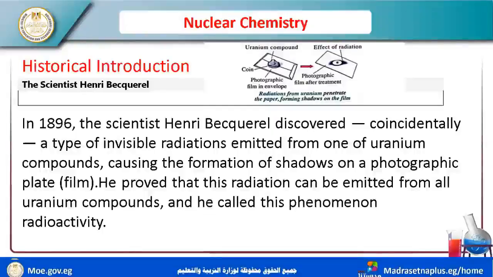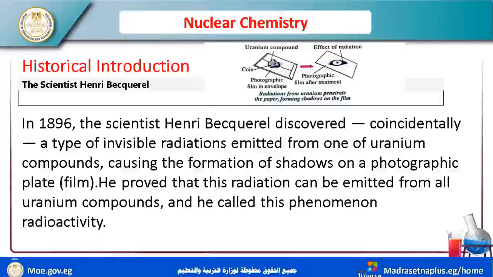These invisible radiations were emitted from uranium compounds, causing the formation of a shadow on a photographic film, and he called this phenomenon radioactivity. I mean here, for these scientists, radioactivity: there are many radioactive elements, and these elements radiate invisible radiations.